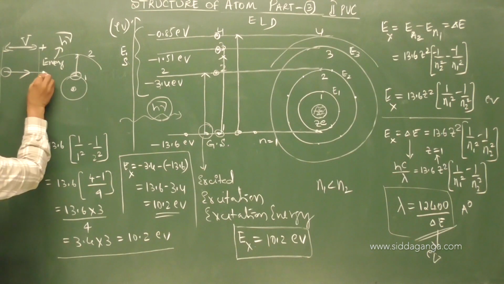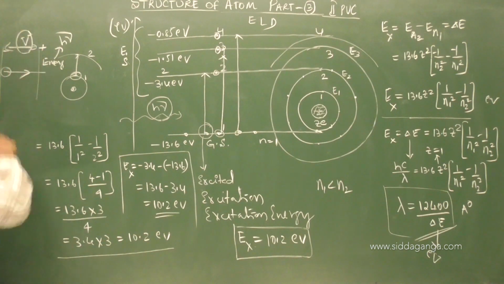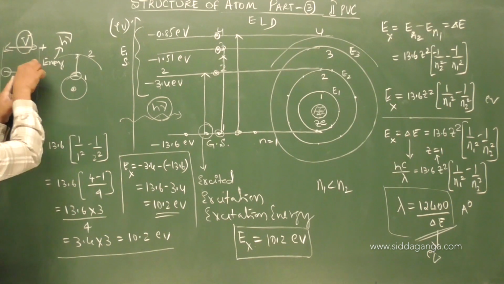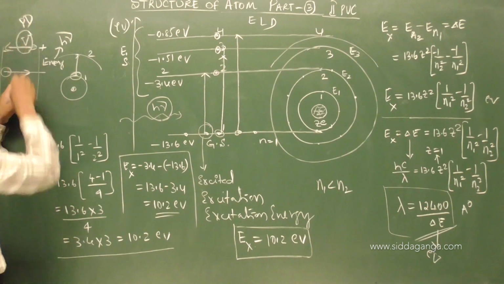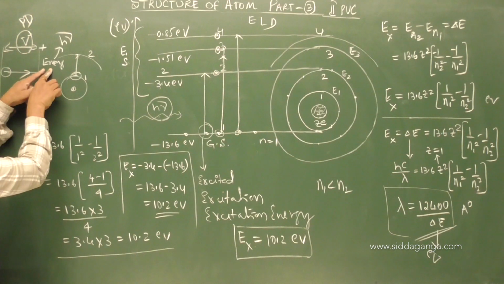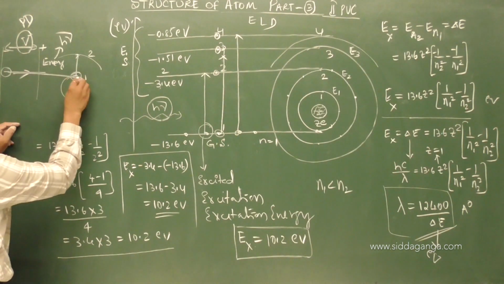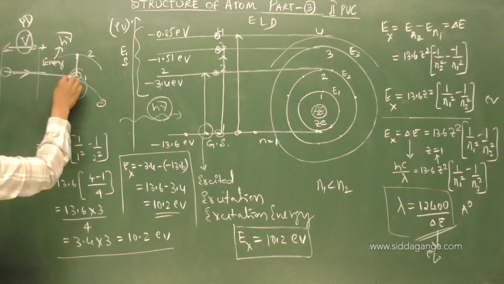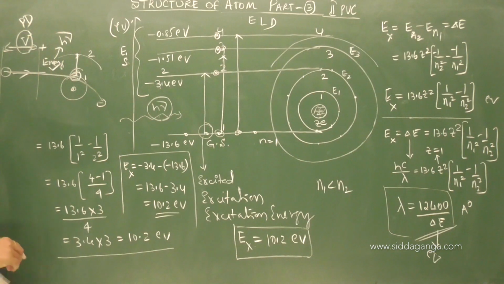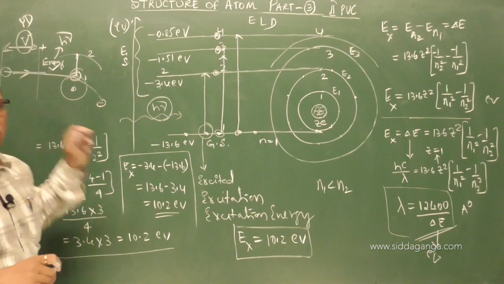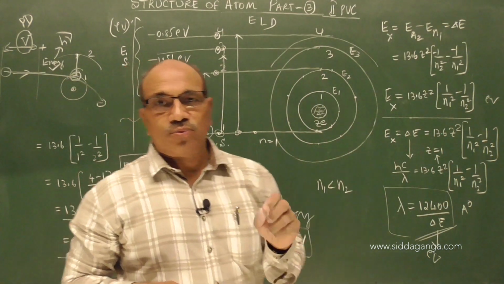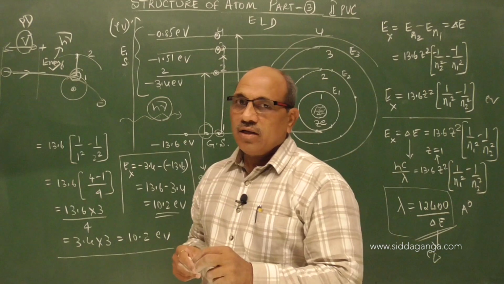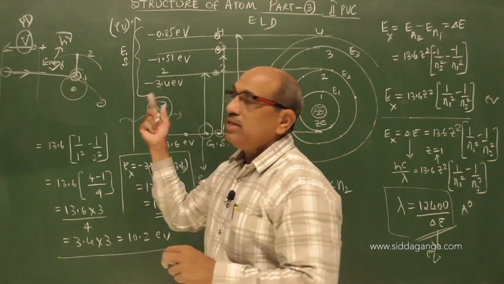This energetic electron, after acceleration, gains the minimum energy so that when it comes and strikes, this electron gets excited by absorbing this energy. We call this the potential difference: the potential difference to which the outside electron is accelerated so that it can excite an atom by impact.